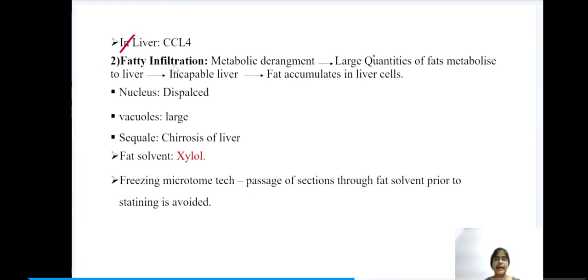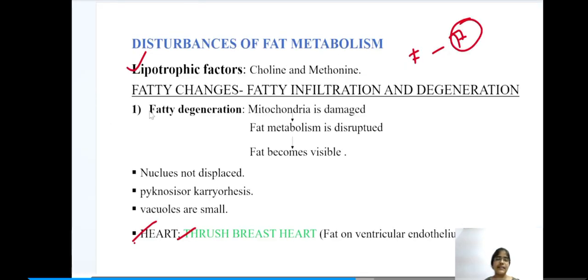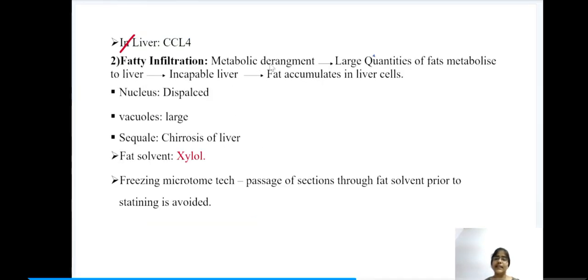Next we have fatty infiltration. In fatty infiltration, unlike fatty degeneration, there is metabolic derangement. Due to this metabolic derangement, large quantities of fats get mobilized to the liver. So the liver becomes incapable of metabolizing the fats. As a result, the fat gets accumulated in the liver cells.